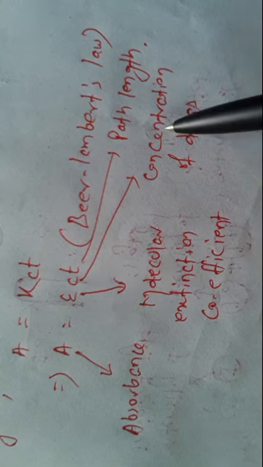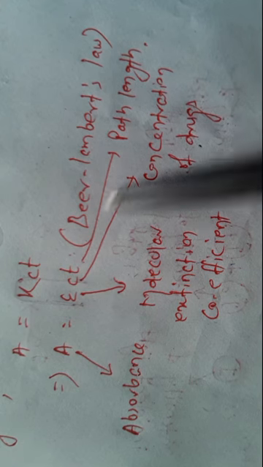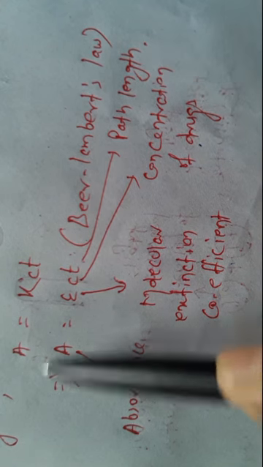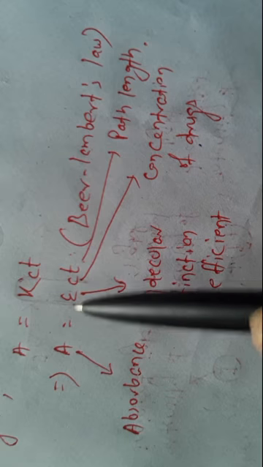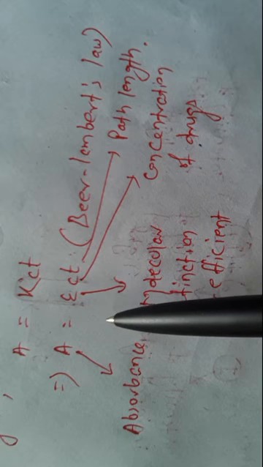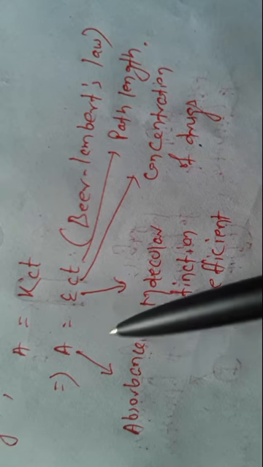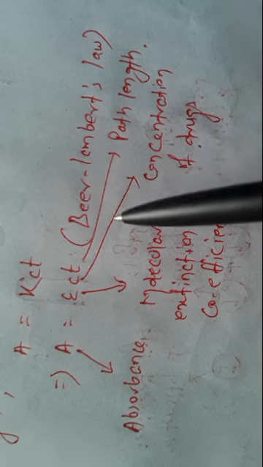C is the concentration of the drug, and t is the path length. This equation A is equal to epsilon ct is called the equation for Beer-Lambert's law.